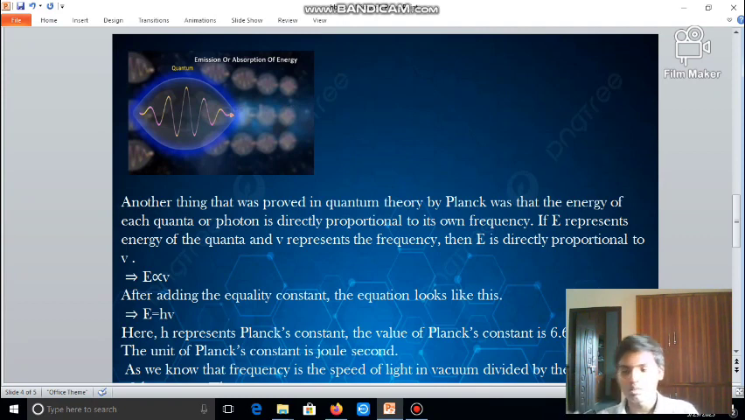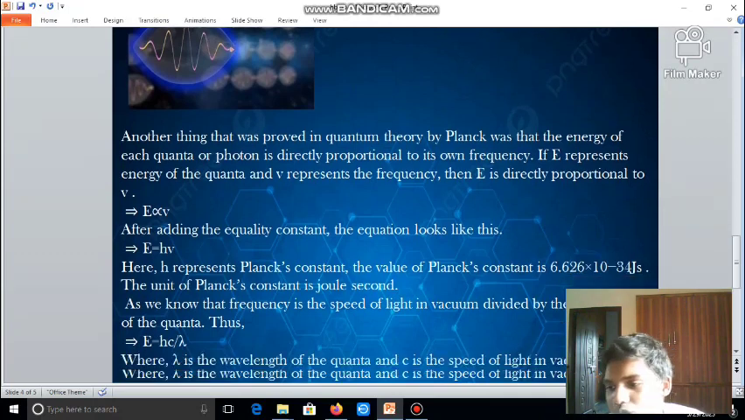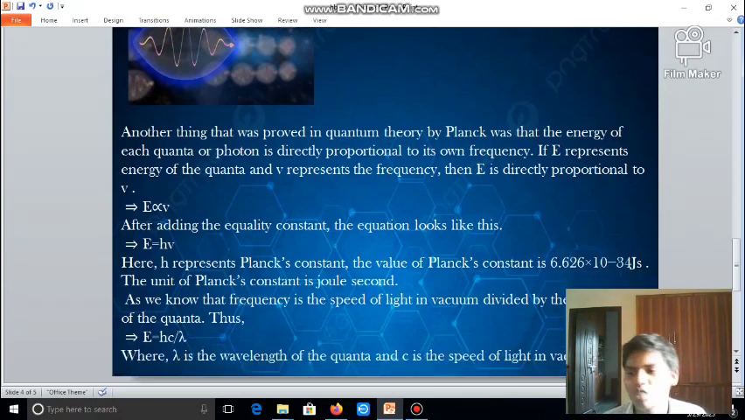So E is equal to hV. h is called Planck's constant. Whenever there is direct proportionality, the next step is a constant. Now h is called Planck's constant. The value of Planck's constant is 6.625 or 6.626 into 10 power minus 34 joule second. Or we can say 6.625 into 10 power minus 27 erg second. The unit of Planck's constant is joule second.